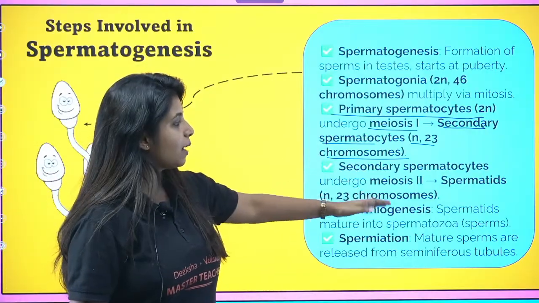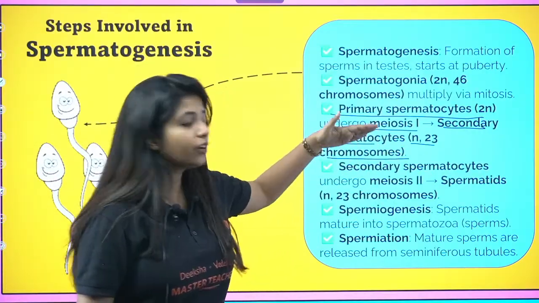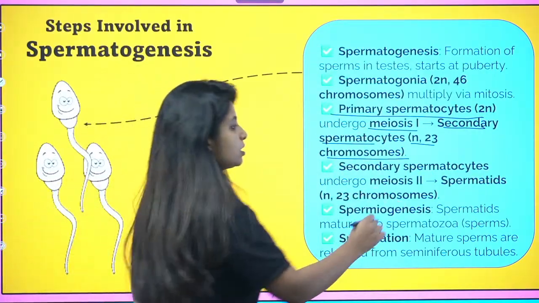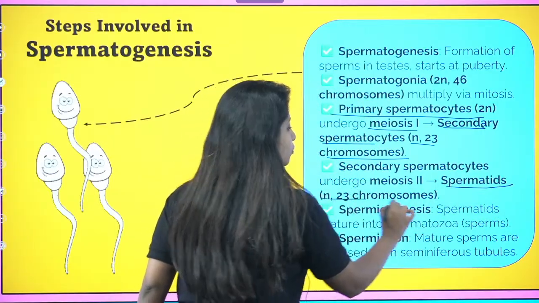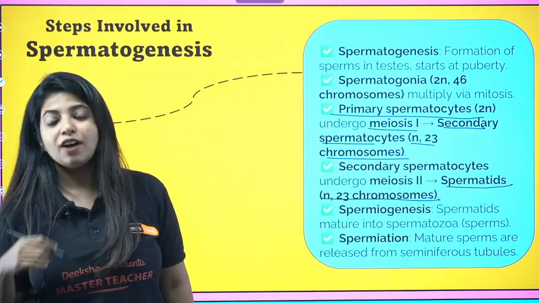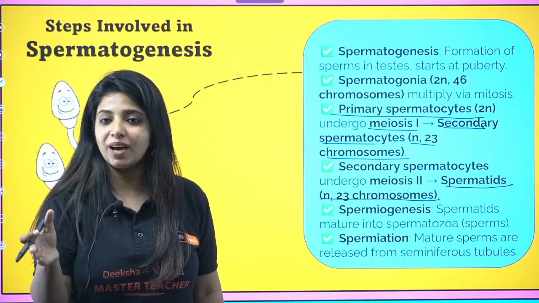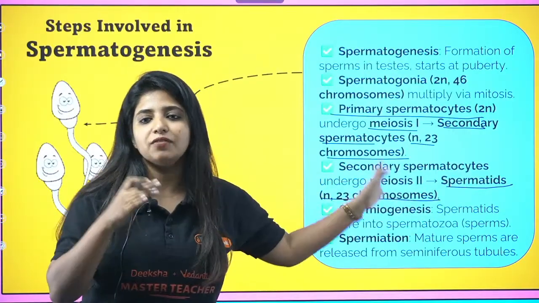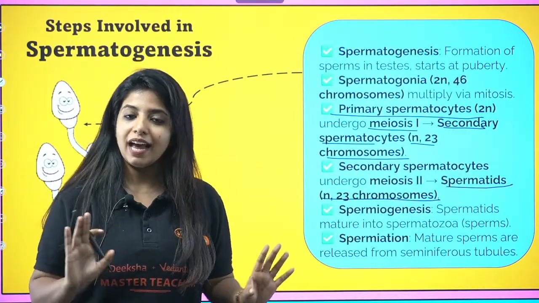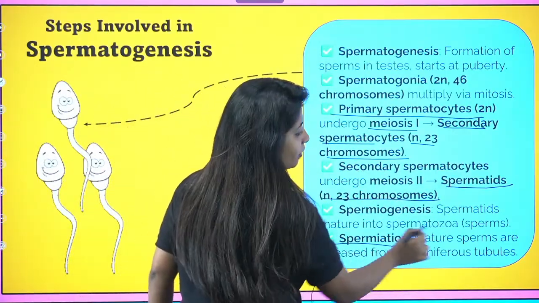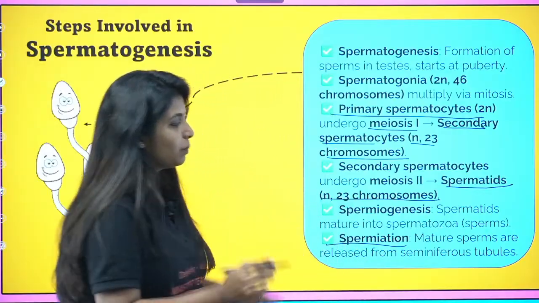The secondary spermatocyte again undergoes meiosis 2. Finally, you get spermatids with 23 chromosomes. Then the spermiogenesis process happens, where the spermatids convert into spermatozoa. And the last process is spermiation, where mature sperms are released from the seminiferous tubules.